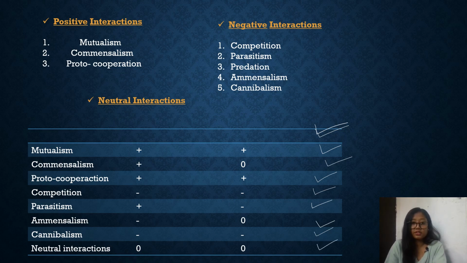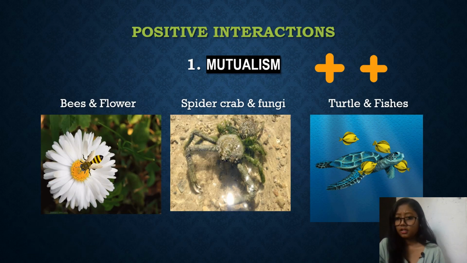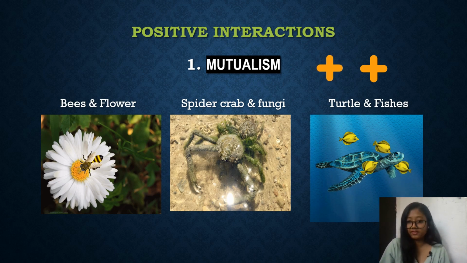Okay, so let's see each of the types properly. So in positive interaction, first is mutualism. It is a type of interaction where both organisms are benefited.